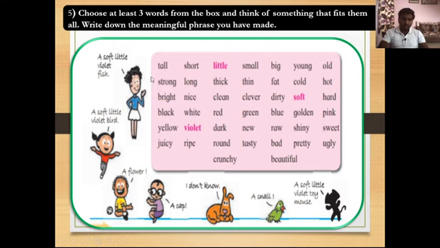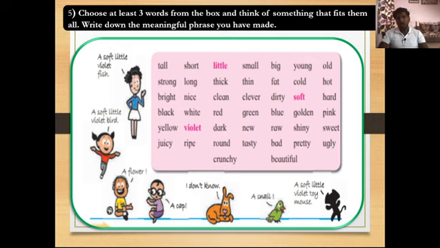Along with the table you can see here, these are some phrases: a soft little violet fish, a soft little violet bird, a flower, a cap, a small, soft little violet toy mouse. So on the next slide we are going to see how to frame meaningful phrases.